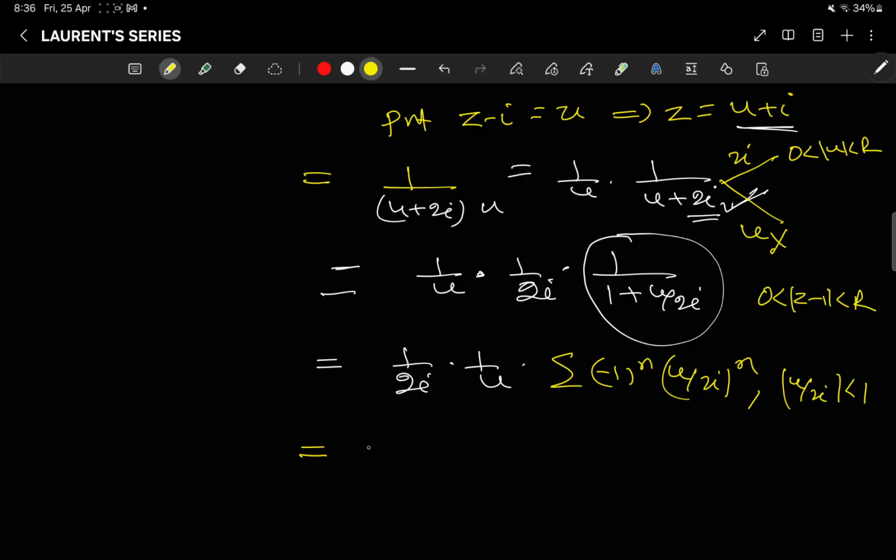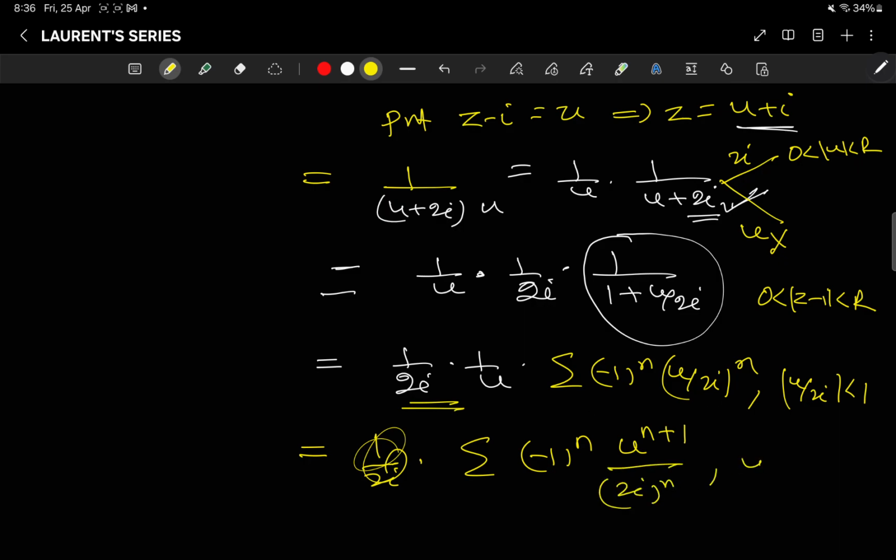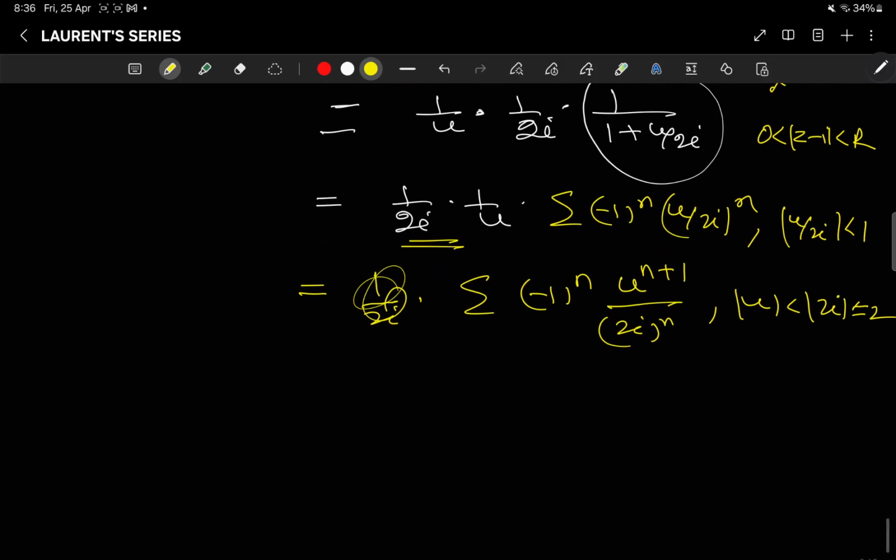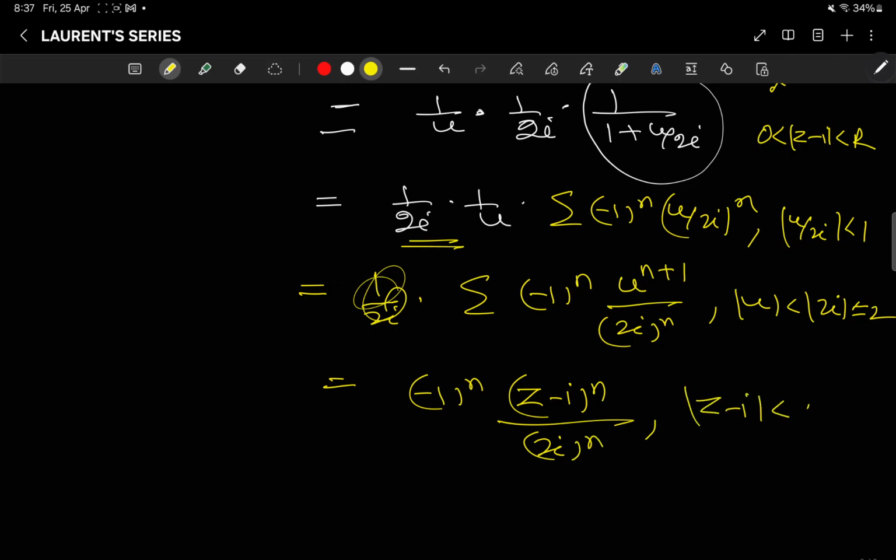So this is equal to, you can write, 1 by 2i into the summation of (-1)^n u^n... and bringing this inside, it is (2i)^n also, and |u| is less than |2i|. |2i| is equal to 2. So what we are getting: (-1)^n, where u is z minus i, to the power n, by (2i)^n, with |z minus i| less than 2. So this is n equal to 0 to infinity.